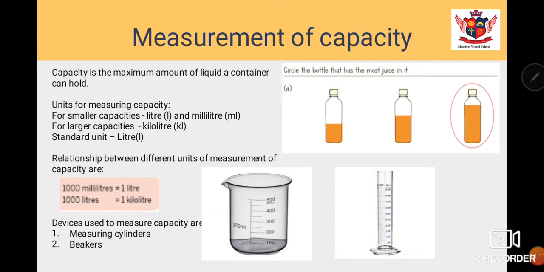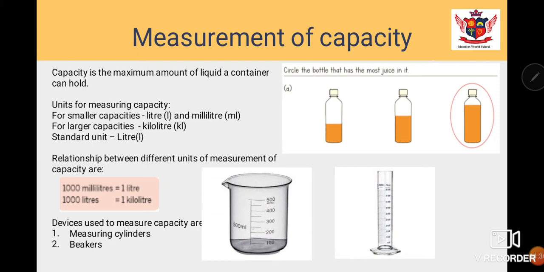For smaller capacities, we have liter and milliliter. And for larger capacities, we have kiloliter. The standard unit which is used to find out the capacity is liter. And how are these interrelated? Every 1 liter is equal to 1000 milliliter, and every 1 kiloliter is equal to 1000 liters.